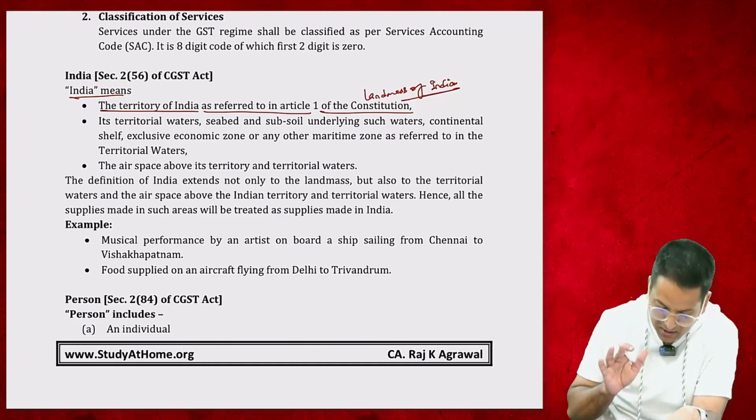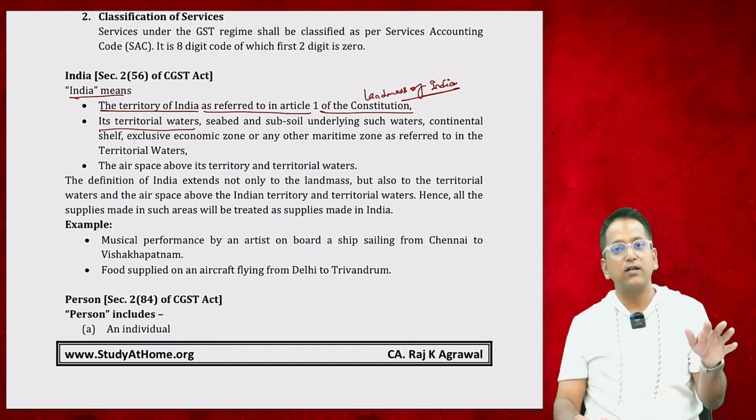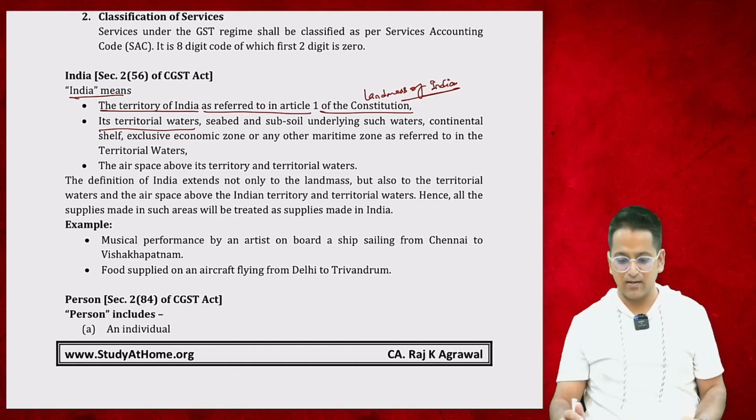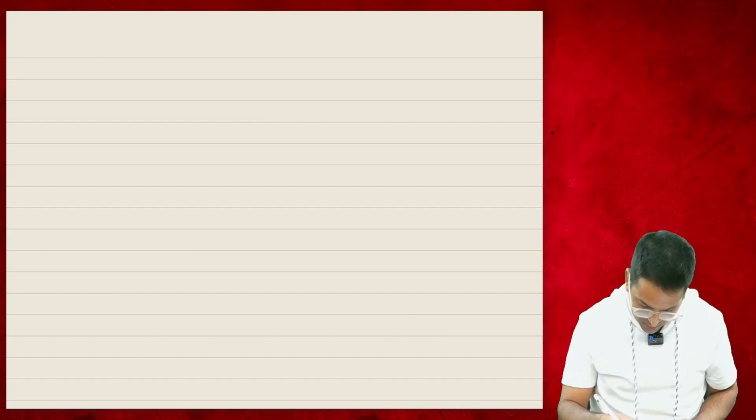After that it says, listen, for GST, what's the meaning of India? It is territorial water. Its territorial water is also India. Now, what is this territorial water? Come, let me tell you.